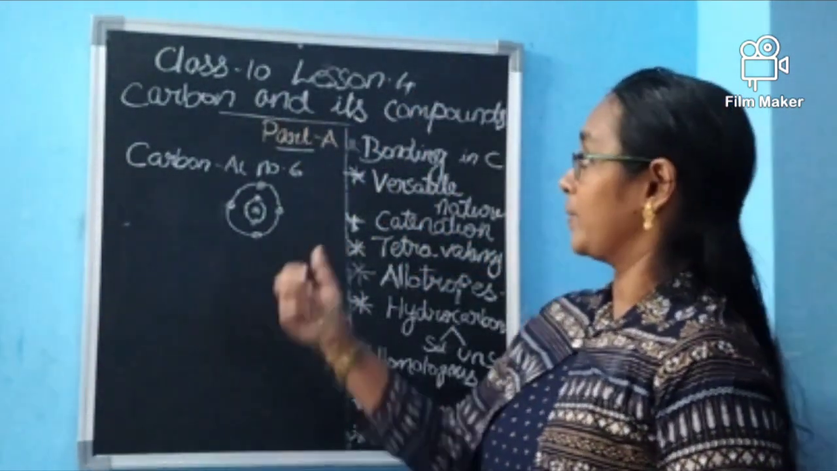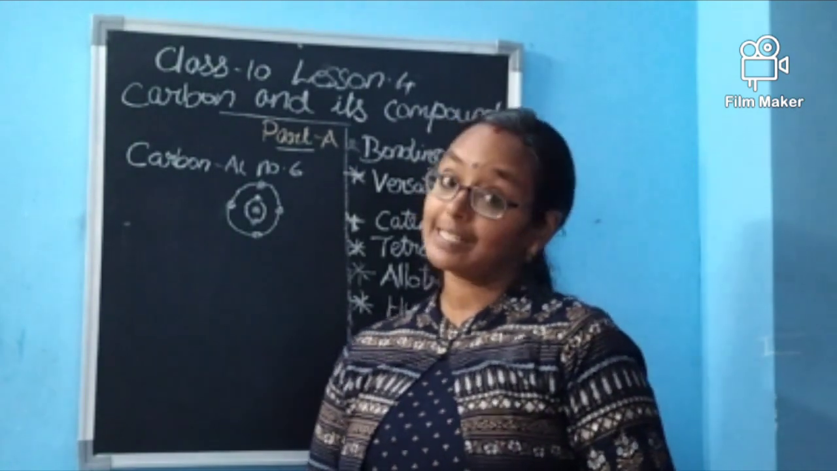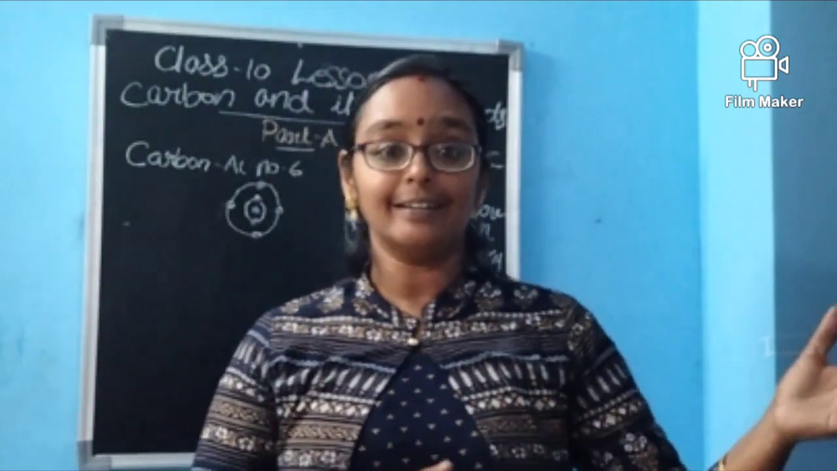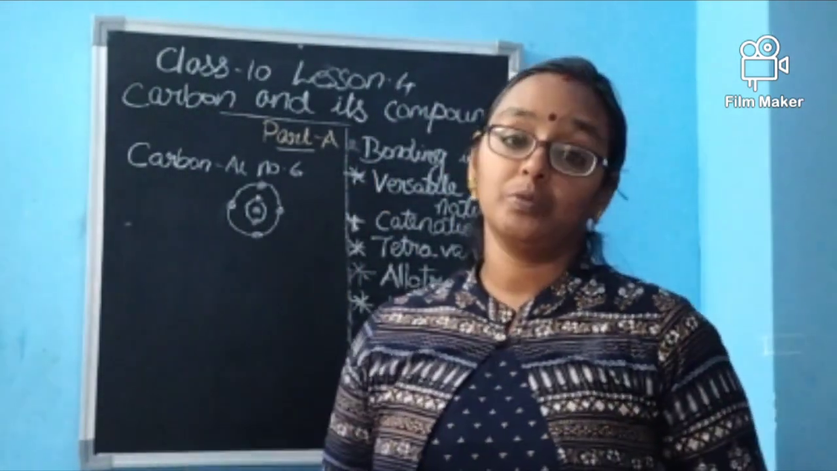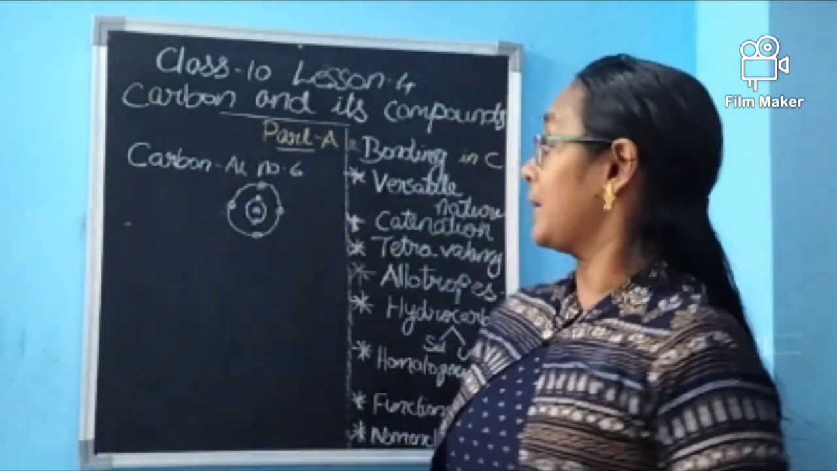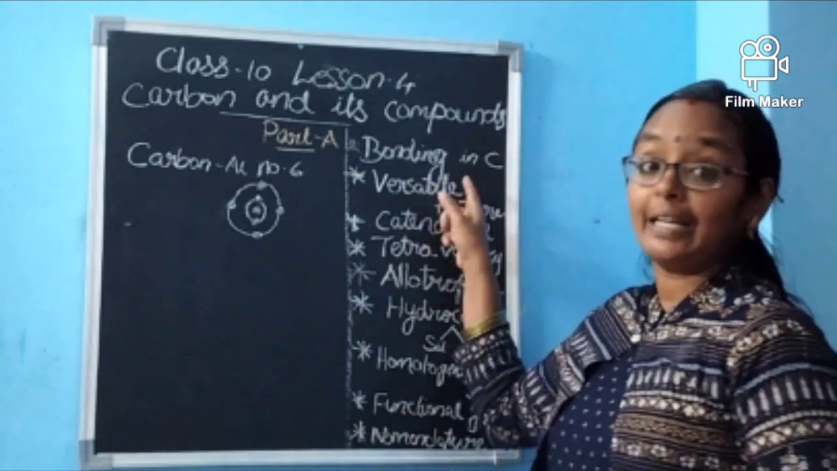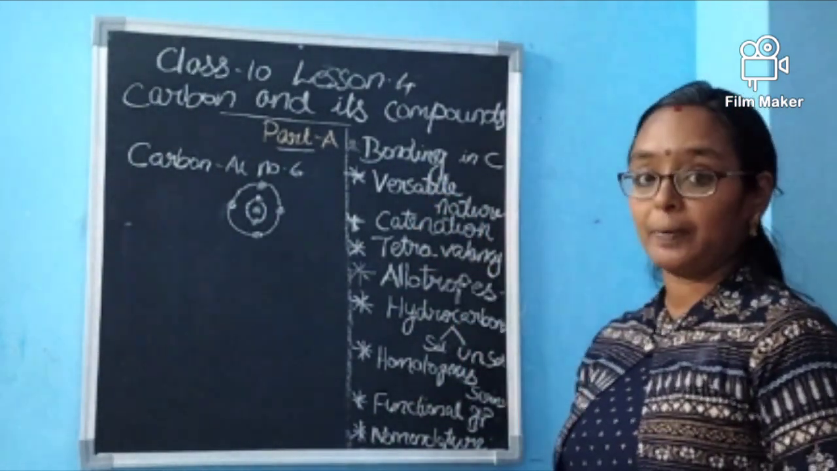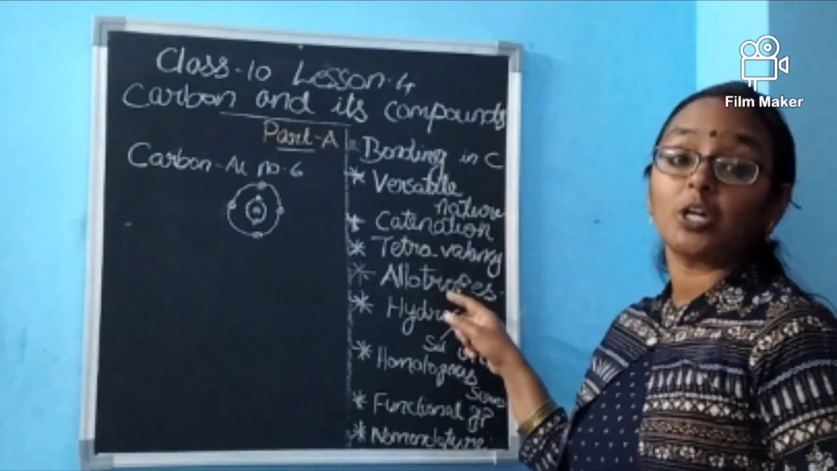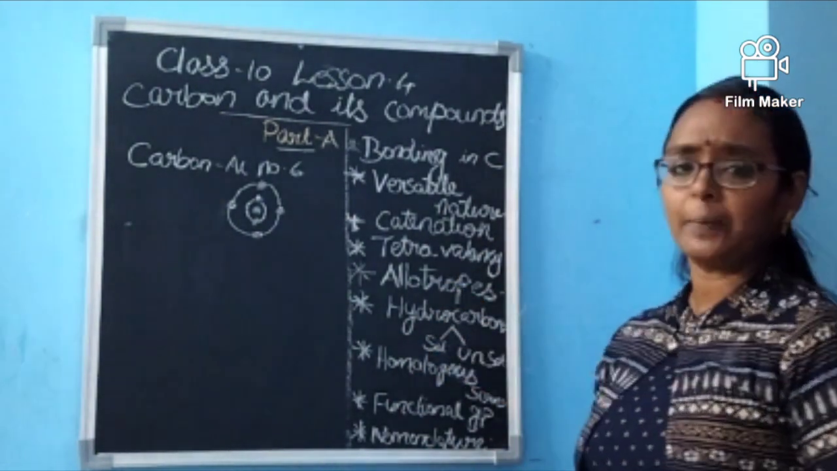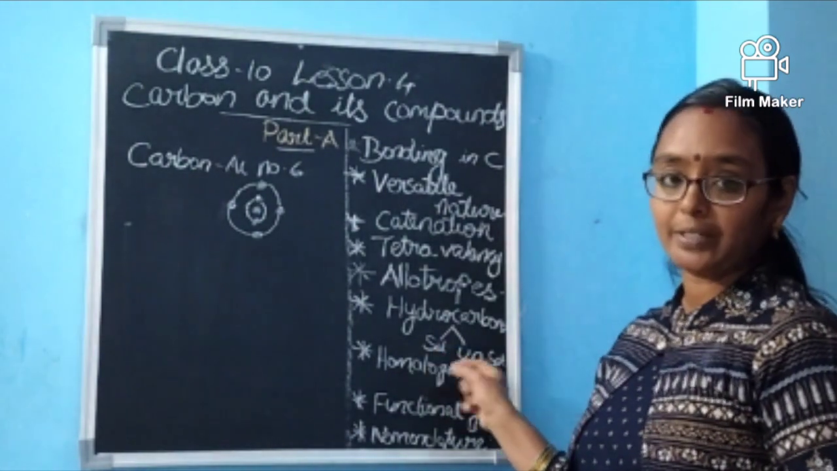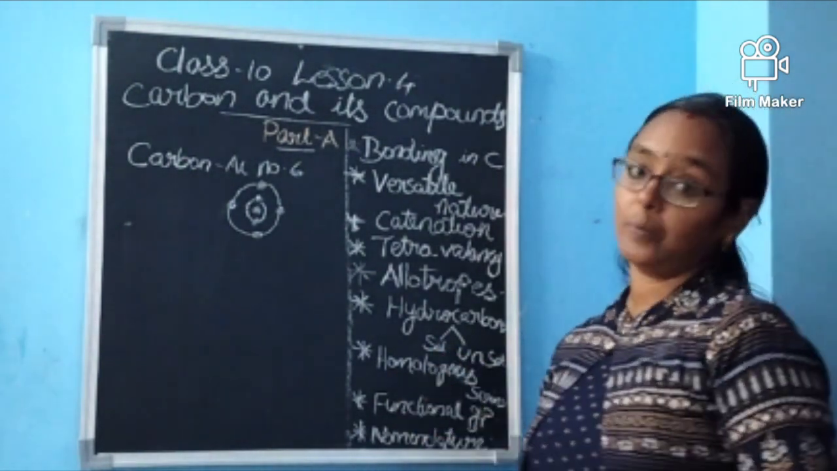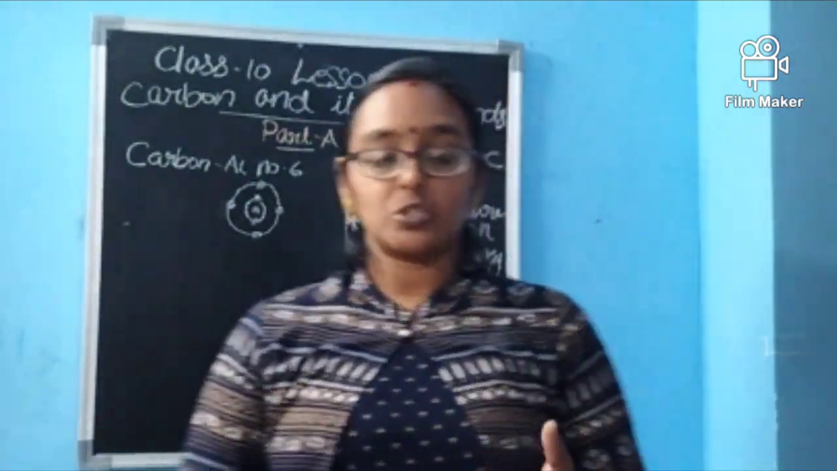Now we are moving to the fourth lesson, that is carbon and its compounds. As the lesson is a little lengthy, we are dividing it into two parts, part A and part B. In part A, we are discussing bonding in carbon, versatile nature of carbon, catenation property, tetravalency, allotropes of carbon, hydrocarbons divided into saturated and unsaturated, homologous series, functional group and nomenclature. Let's go to the class.